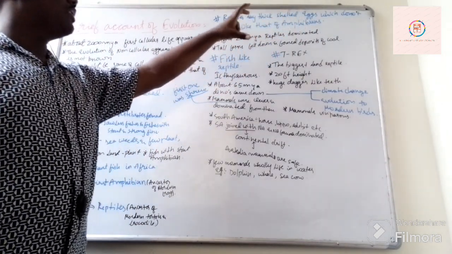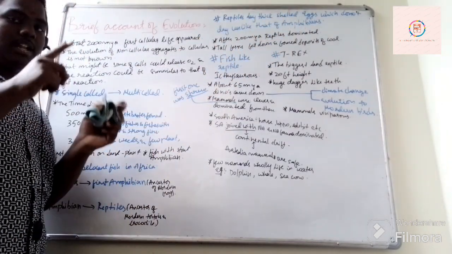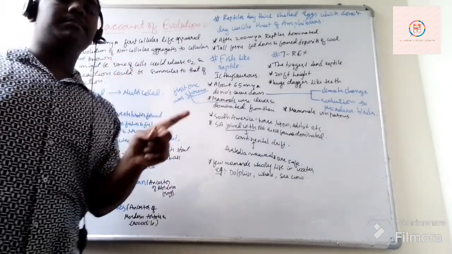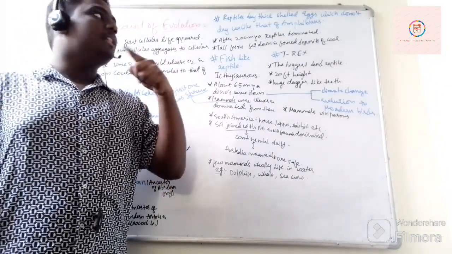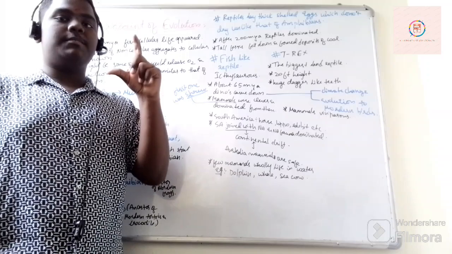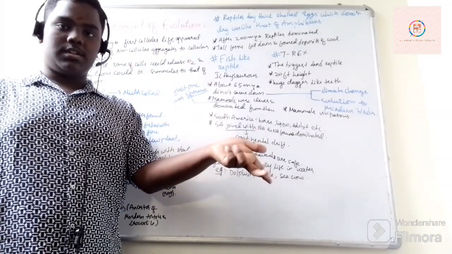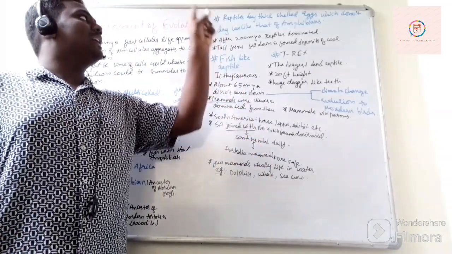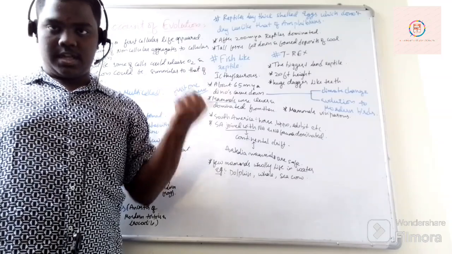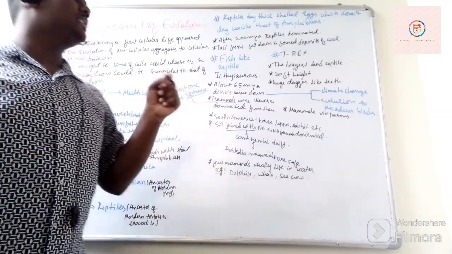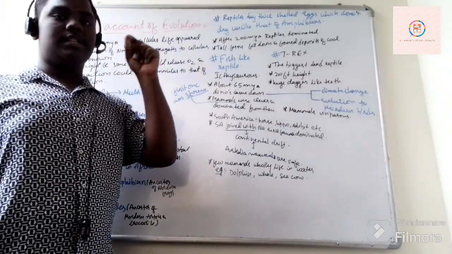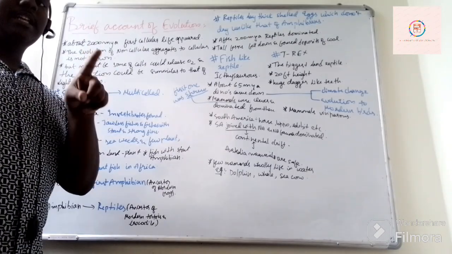Means the eggs of reptiles had a special coating layer which prevented them from drying in sunlight, but amphibian eggs would have dried up. That's why they lay eggs in water. Frogs lay eggs in water, but reptiles' eggs didn't dry in the sun. That was the main embryological difference seen between reptiles and amphibians.